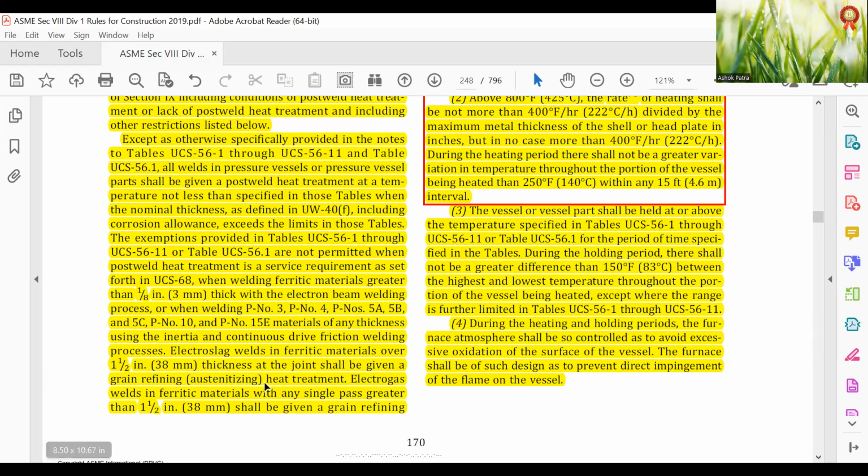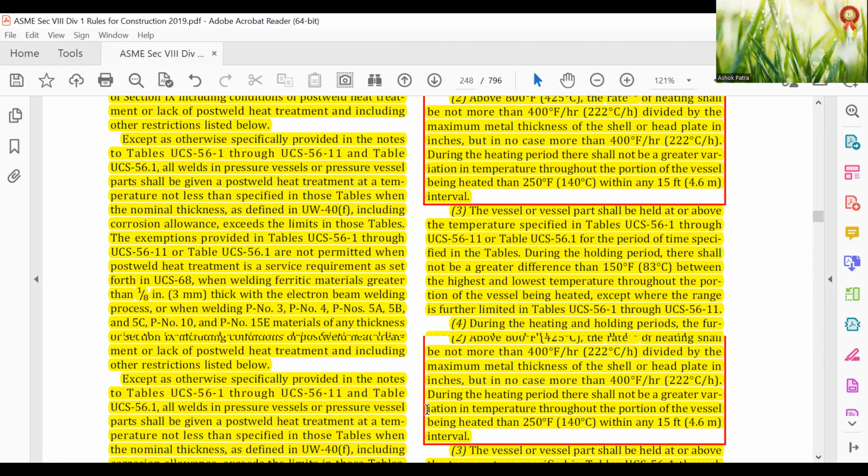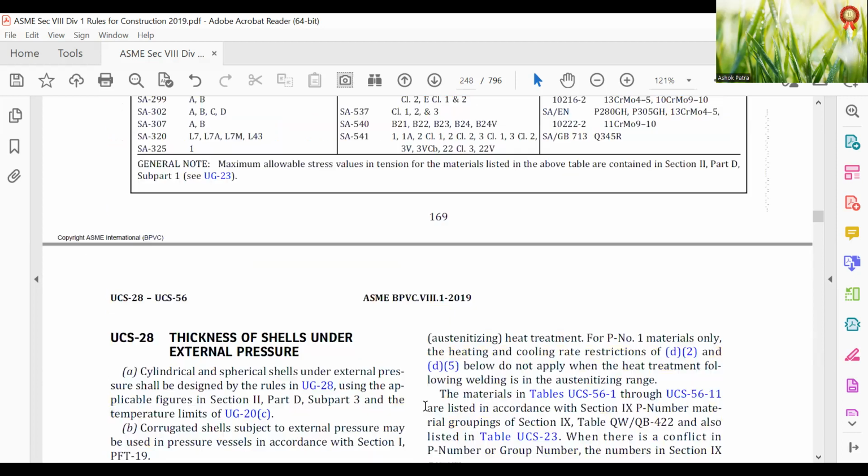Electrogas welds in ferritic material with any single pass greater than 1-1/2 inch (38 mm) shall be given a grain refining, austenitizing treatment, for P-No. 1 materials only. The heating and cooling rate restrictions of D2 and D5 below do not apply when the heat treatment following welding is in the austenitizing range.